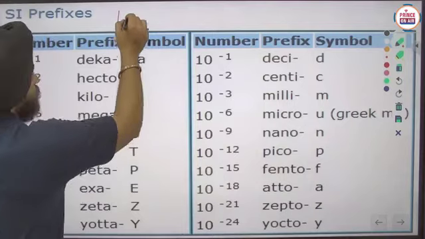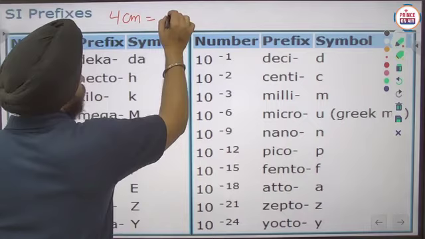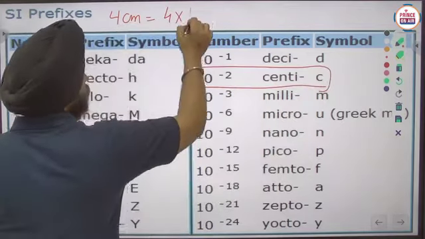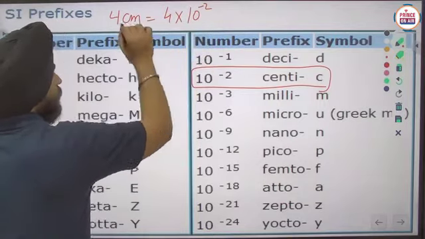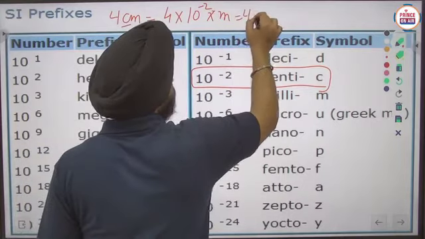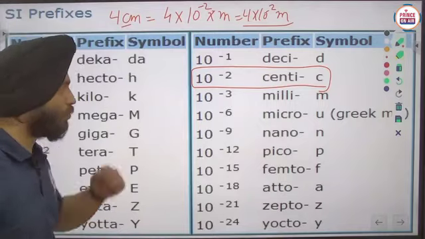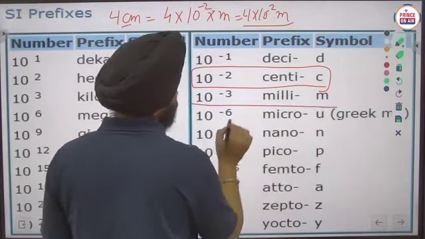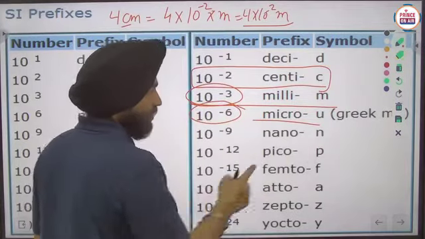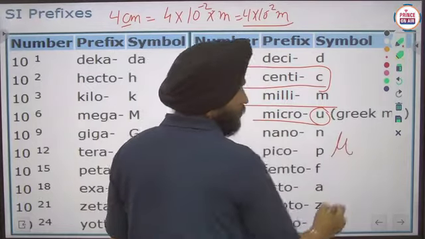See, centimeter, 4 centimeter. Okay, so 4 into, in place of centi, 10 raised power minus 2, so it will be reduced here, okay, into meter. So it will become 4 into 10 raised power minus 2 meter. That's it. Clear? So in that way you have to do all. Milli is 10 raised power minus 3, micro is 10 raised power minus 6. That is mu, it is not u, it is mu. In that way you have to write, okay, mu.